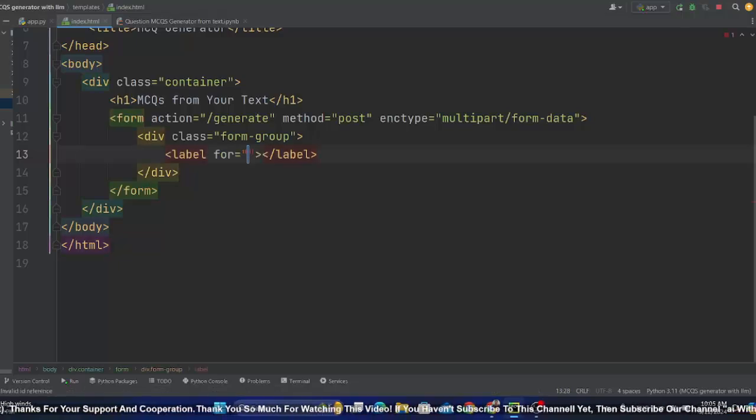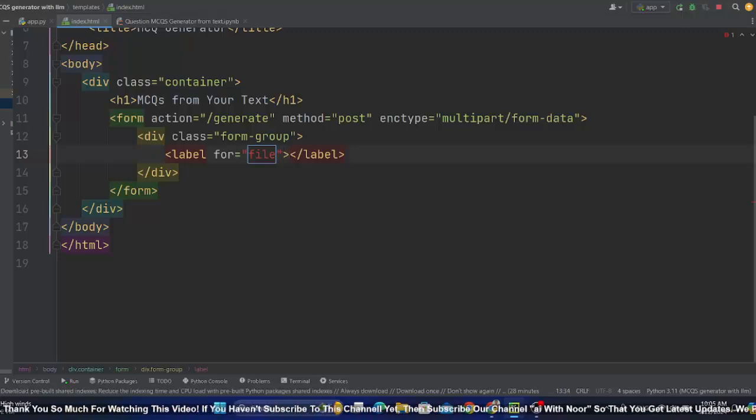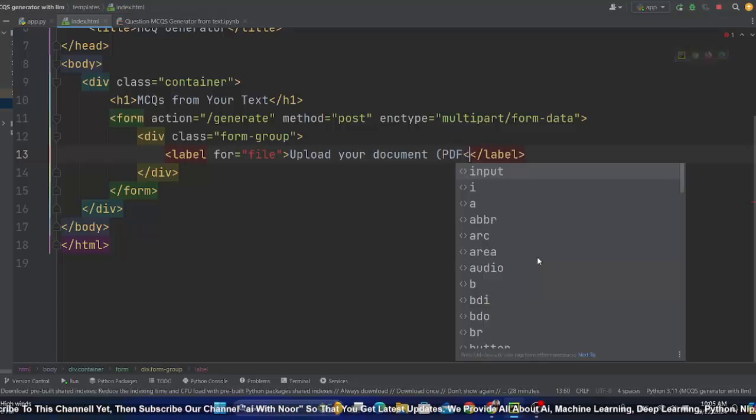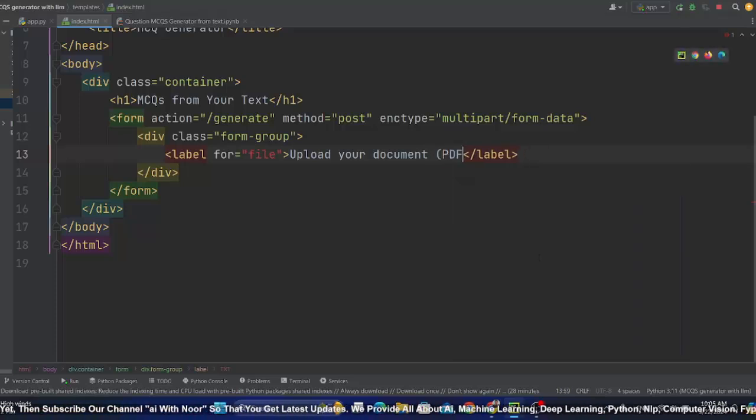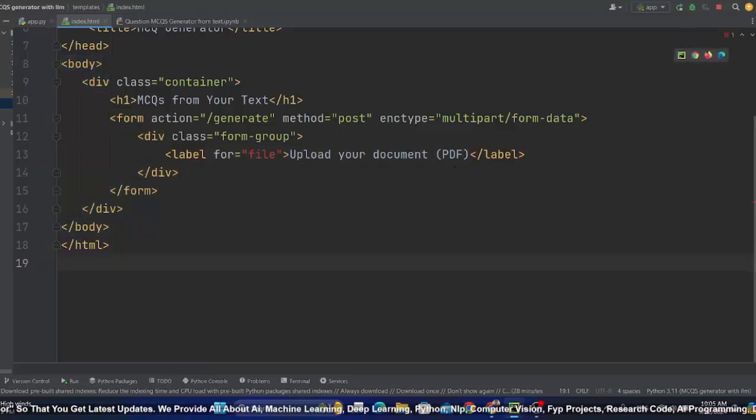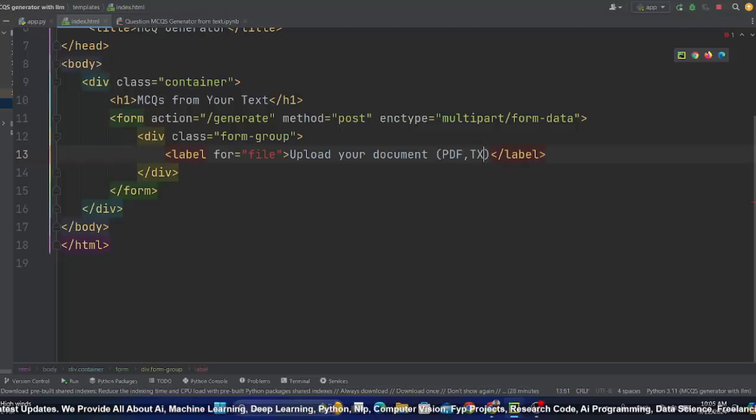And in this label, for will be file, and the text will be like upload your document, and the document could be PDF or TXT. Just let me, like it could be a TXT or it could be docx file. Okay, you can mention other formats as well. So let me quickly run it from here so that you can see what's going on.